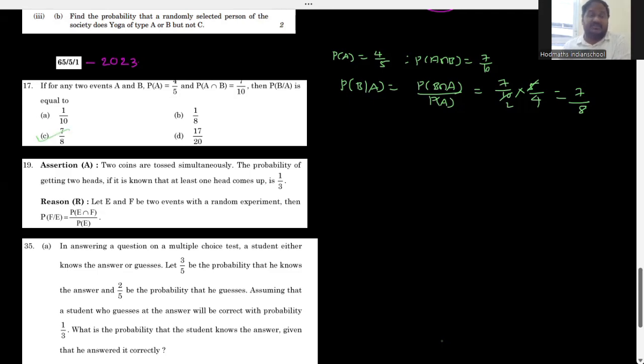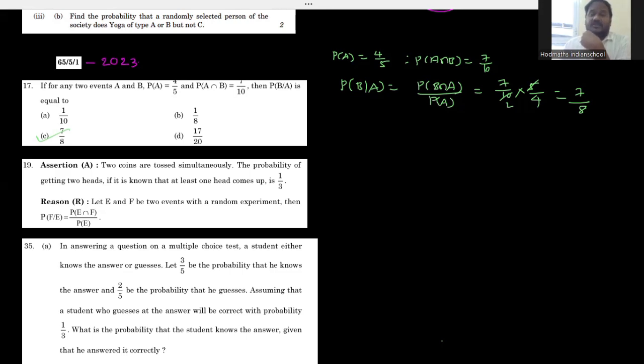And coming to, there is an assertion reason question I told you already. Two coins are tossed simultaneously. What is the total number of outcomes in the sample space? Two coins are tossed simultaneously means 2 to the power of 2, which is equal to 4. So what is the probability of getting two heads if it is known that at least one head comes up?